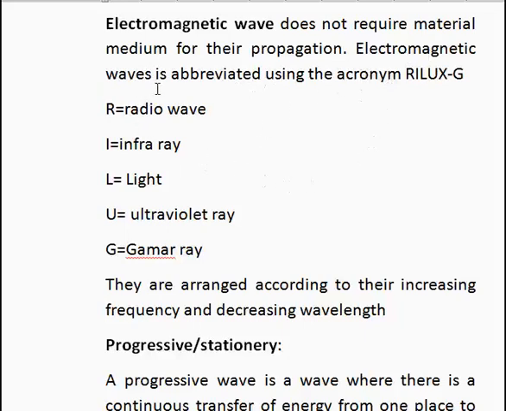Electromagnetic waves are abbreviated using the acronym RELOS-Chi, where R represents radio wave, I represents infrared, L represents light, U represents ultraviolet ray, and the last represents gamma ray. All these are arranged according to increasing frequency. Don't forget the acronym, RELOS-Chi. It is very important for you to note. The one with the lowest frequency is radio wave.